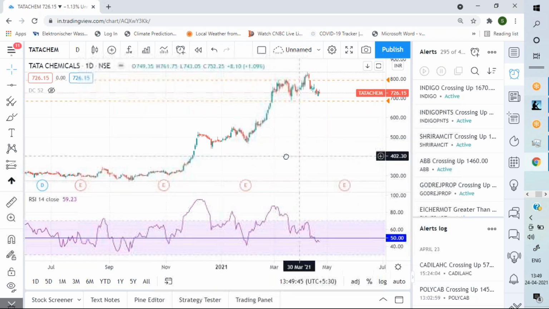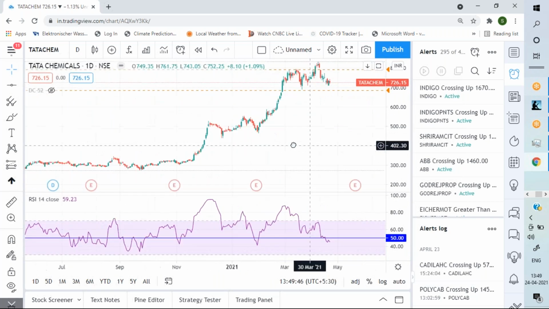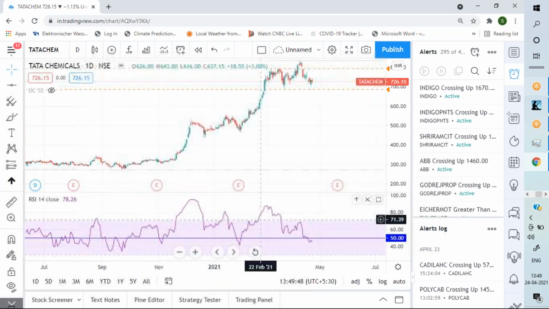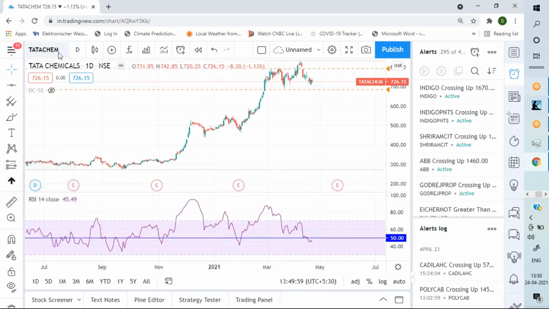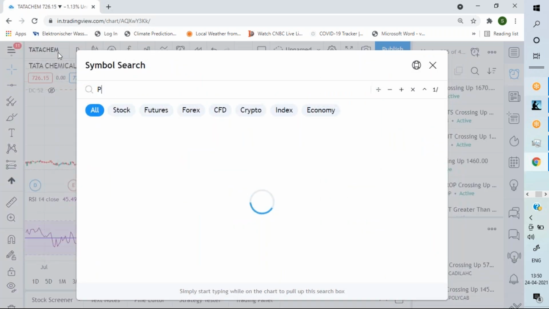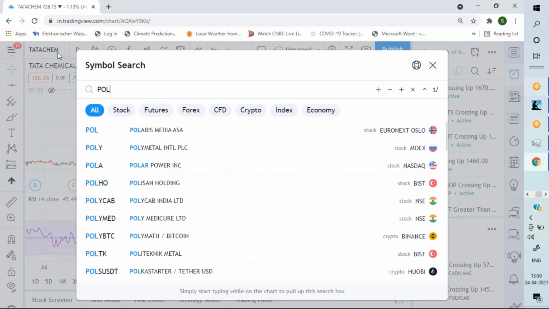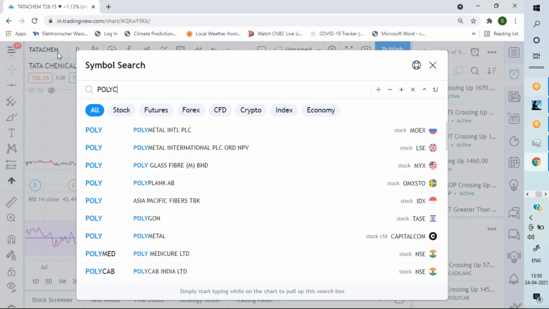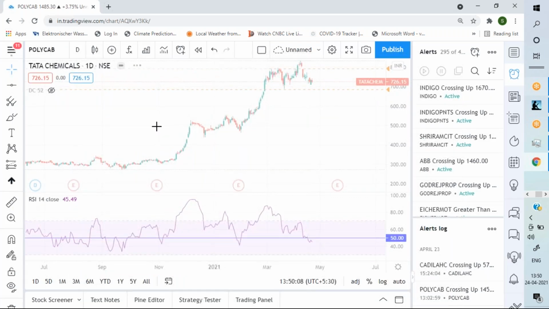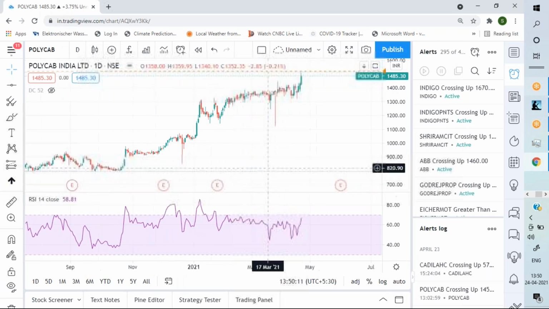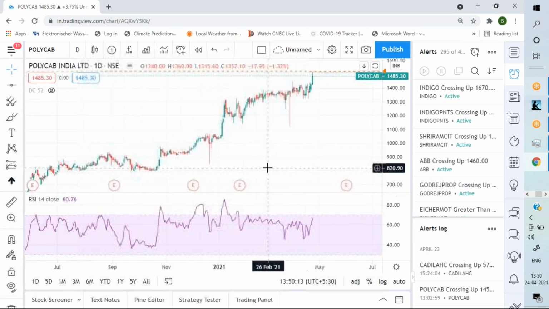So always remember, not only do we look at the pullbacks, but if a stock is having a very strong up move, we may not get an opportunity, but we have to look at the structure of the RSI and take calls. If you remember, yesterday I gave you the Polycab stock, right? Look at this. Why did I do this?